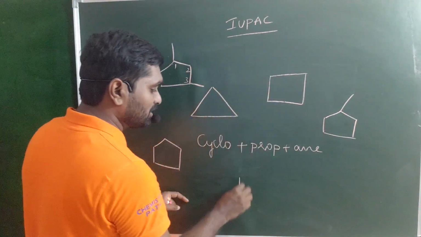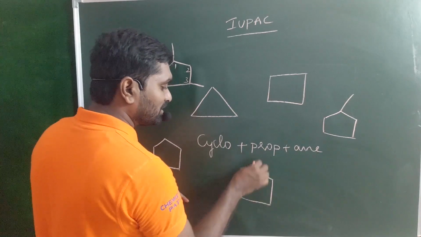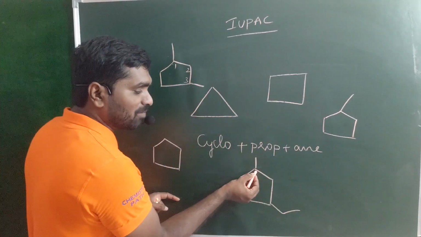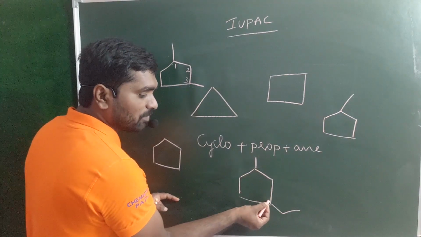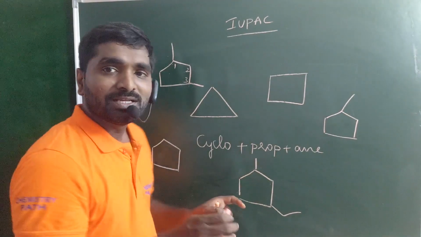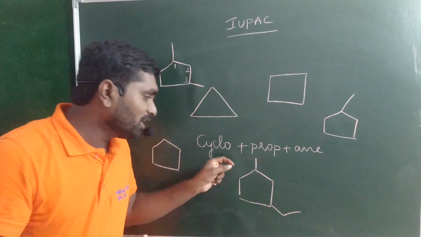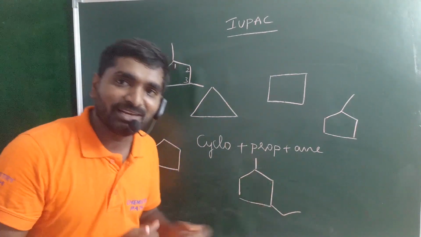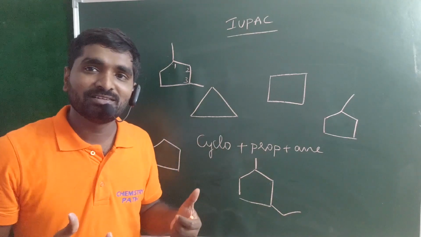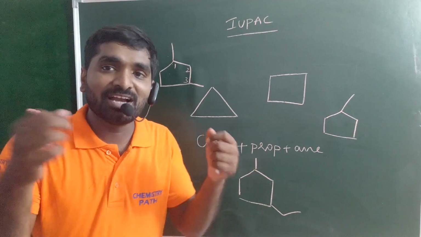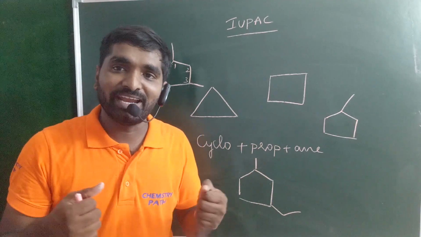And next compound is like this. Again, if numbering starts from this carbon 1, 2, 3, or if numbering starts from this carbon 1, 2, 3, the sum is the same, but the substituents are different. One is methyl, the second one is ethyl. Then what will we do? Follow alphabetical order. Is it right?